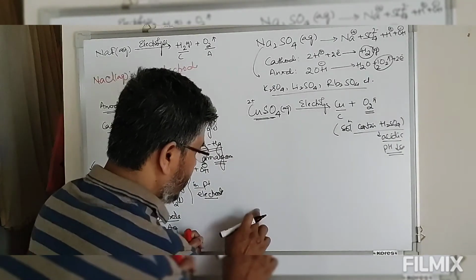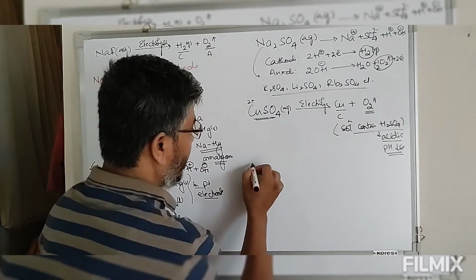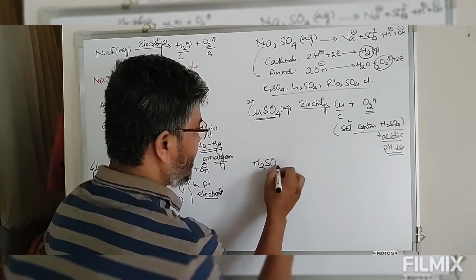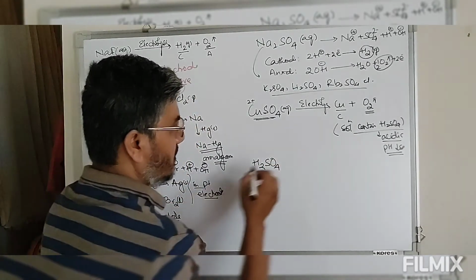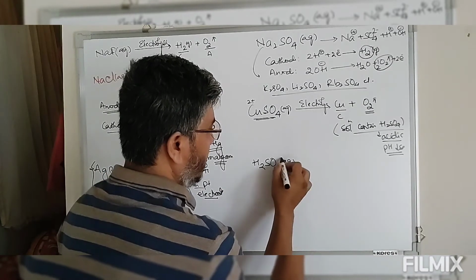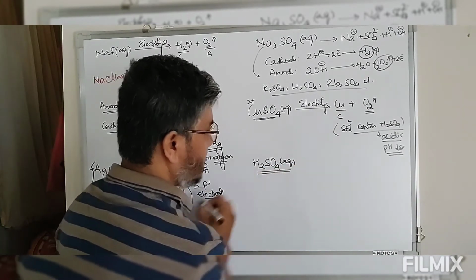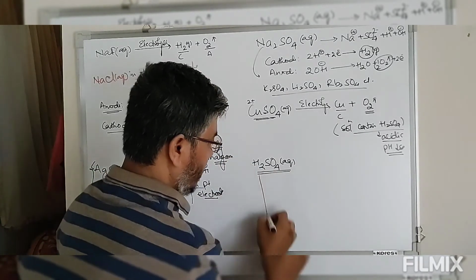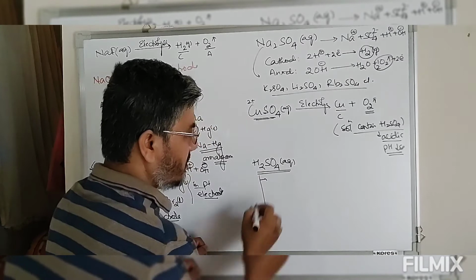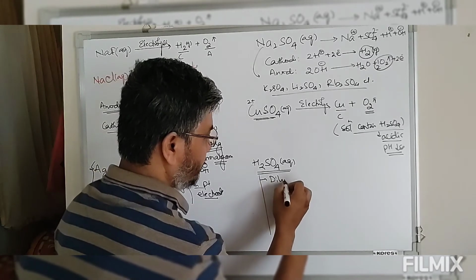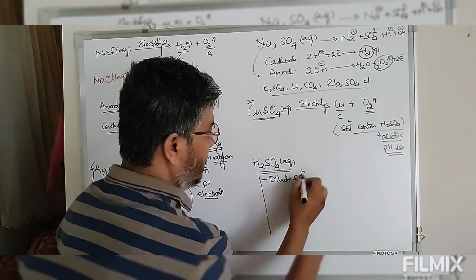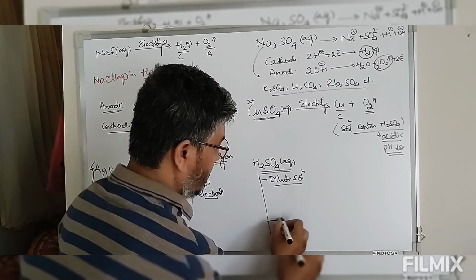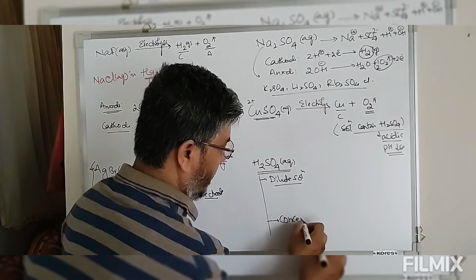Now take this example. Now we take sulfuric acid, aqueous solution of sulfuric acid. Aqueous solution of sulfuric acid is classified into dilute solution and concentrated solution.